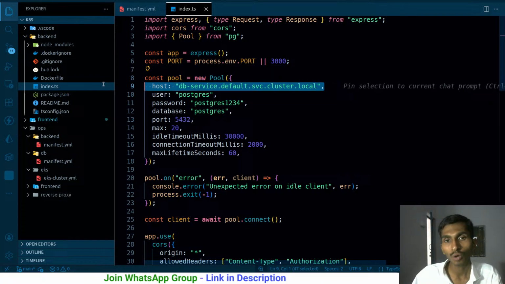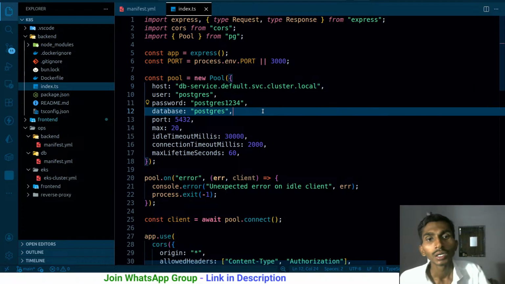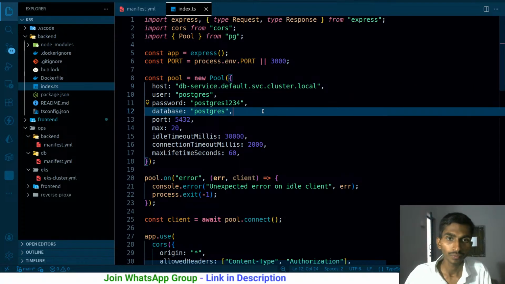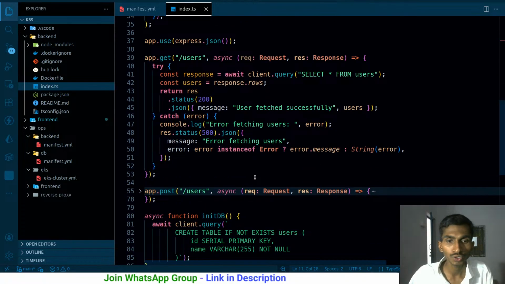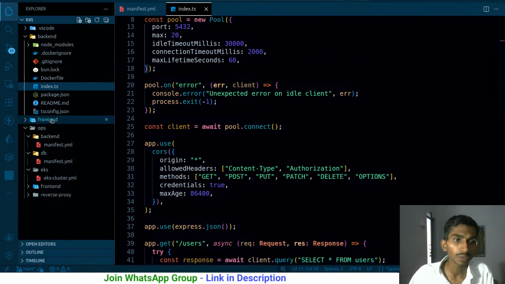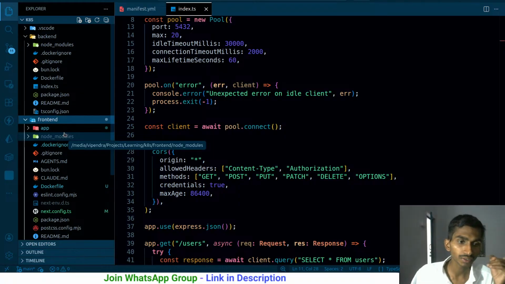From here, I got the host using this, and either I write it here or I just write the IP address over here. Doesn't matter. Both are going to work. This somehow gives me the IP address of the node running. As simple as that. And Postgres 1234, everything's fine, and this should just work. Apart from this, this is the front end that I have. There were many things that were missing, and somehow it was trying to connect to the WebSocket. I have to fix that.